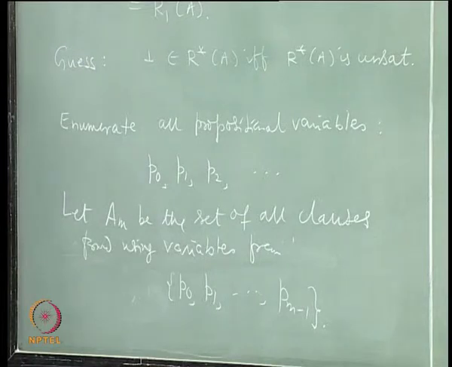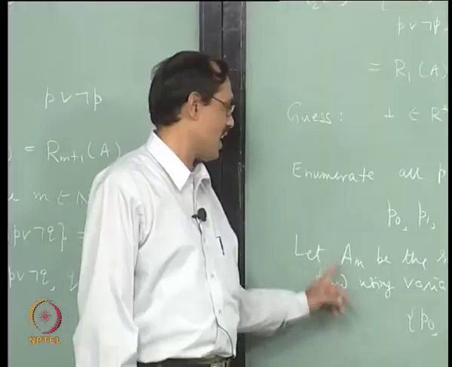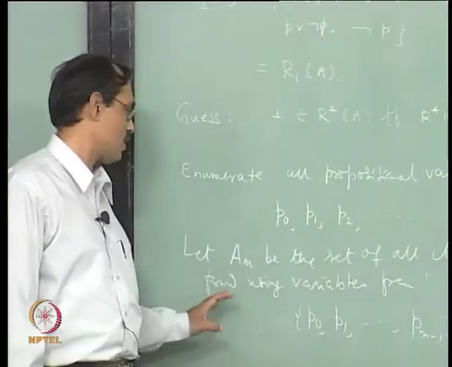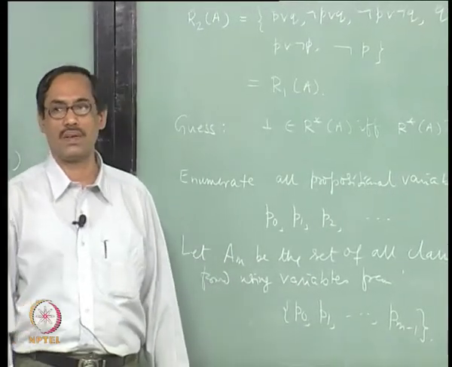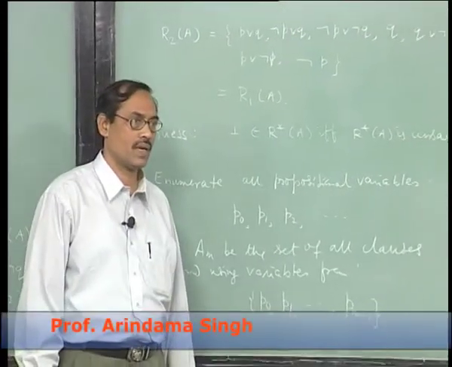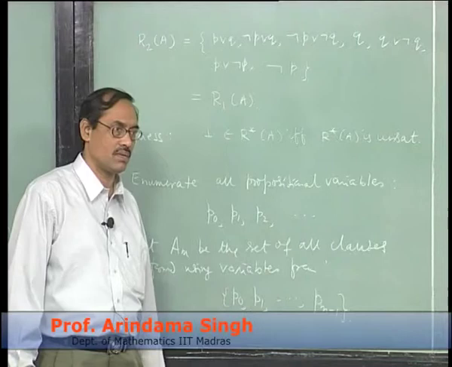Is that clear now? Let us forget about first, second and so on. That may be confusing. So, we will write, let AM be the set of all clauses formed using variables from this set, P0 to Pm minus 1.